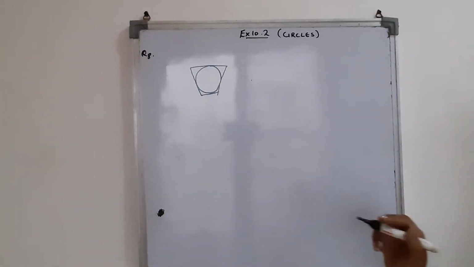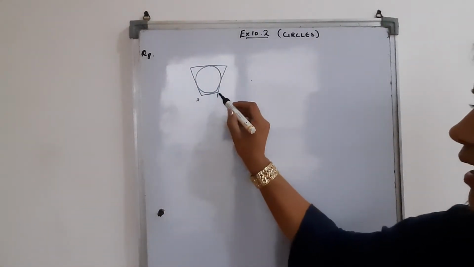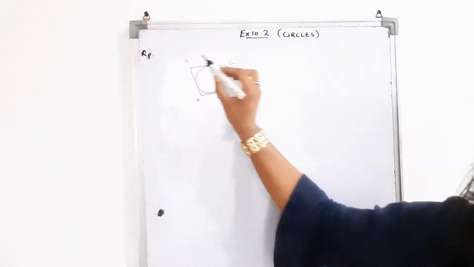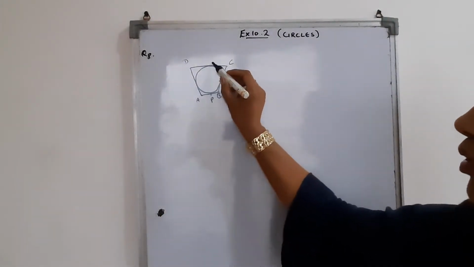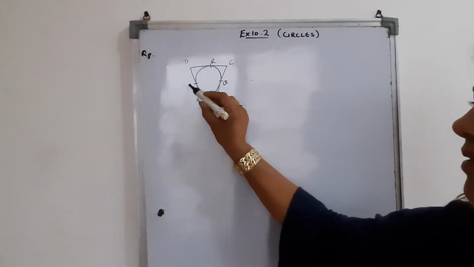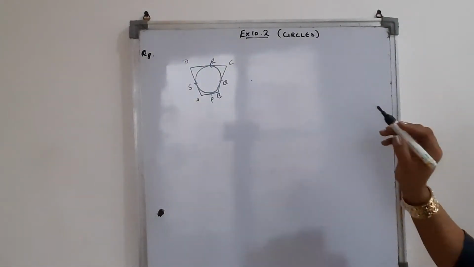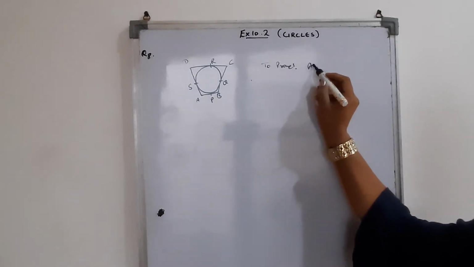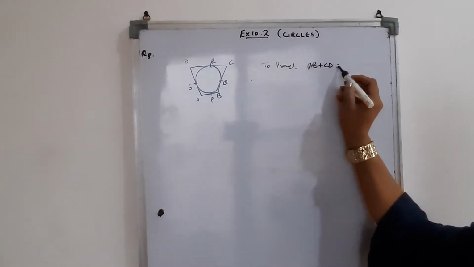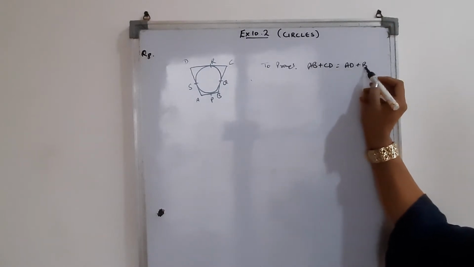It is given to you A, B, C and D, and these points have been given to you P, Q, R and S. What we need to prove here? We need to prove that AB plus CD is equal to AD plus BC.